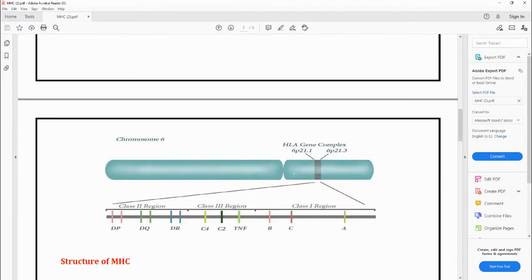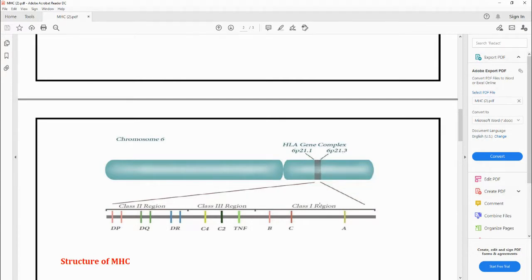If you look at this, this is chromosome number 6, consisting of a long arm and a short arm. The short arm has the genes encoding the MHC molecules. This is known as the HLA gene complex.